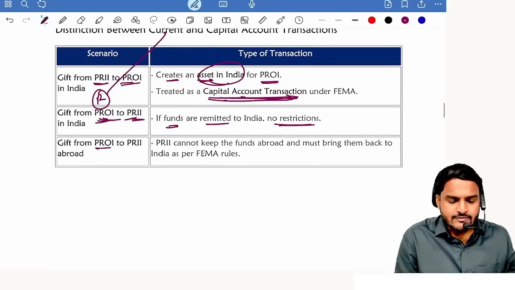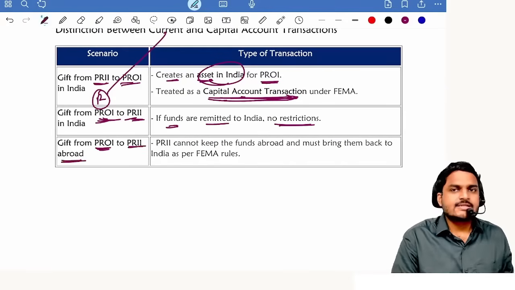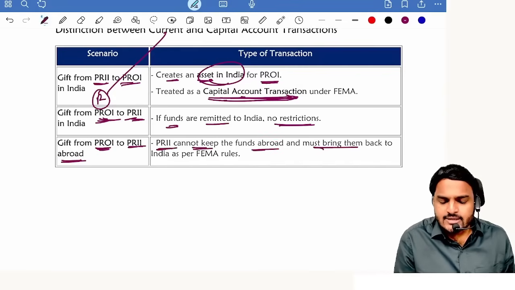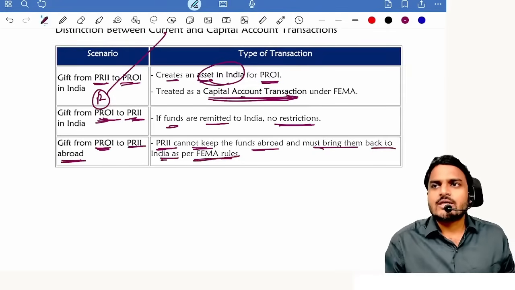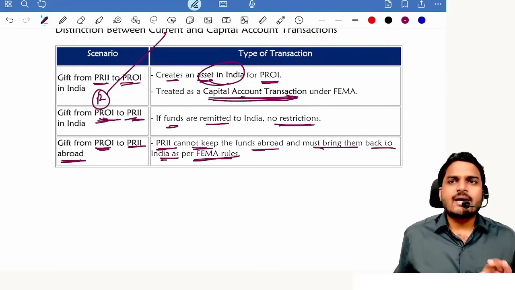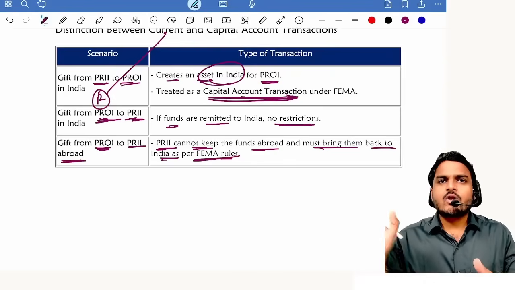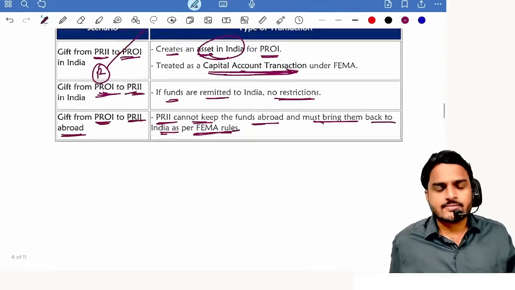Next one, gift from non-resident to resident outside India. Same logic will apply. A PRI cannot keep the funds abroad, must bring them back to India as per FEMA rules. Here also it becomes current account. That means a gift becomes a capital account transaction when I am creating an asset in India for a non-resident, and it is gifted.